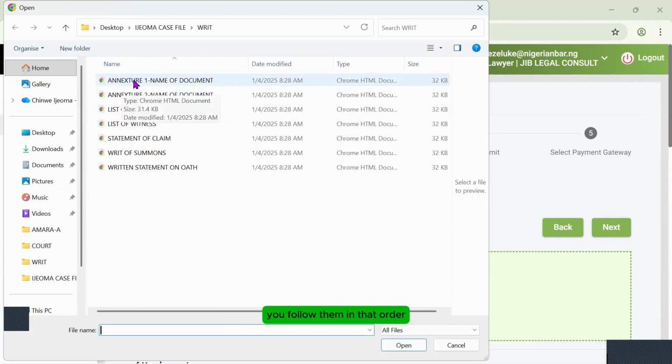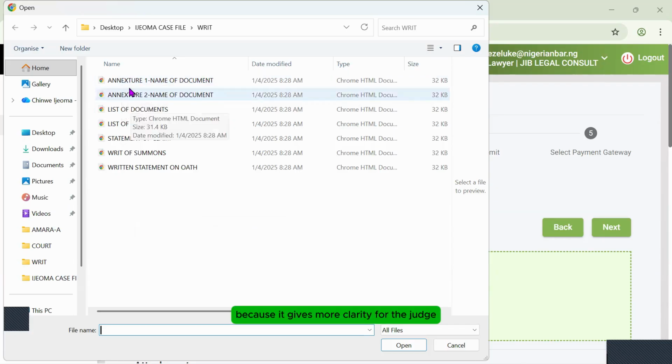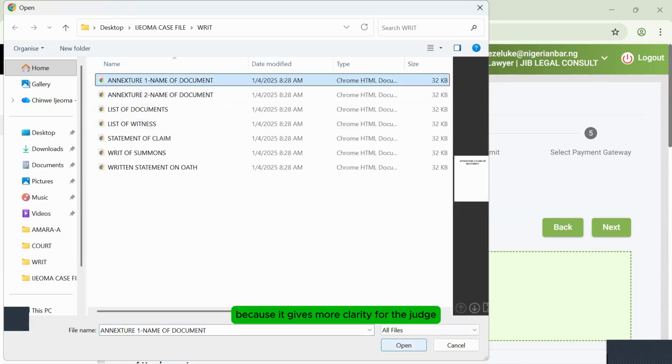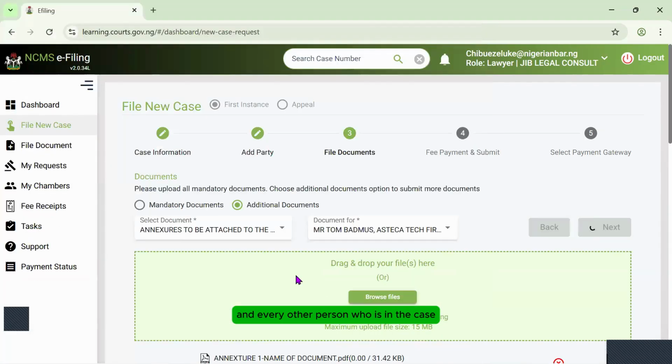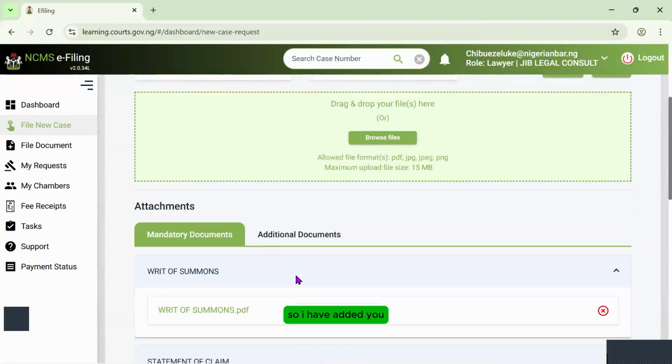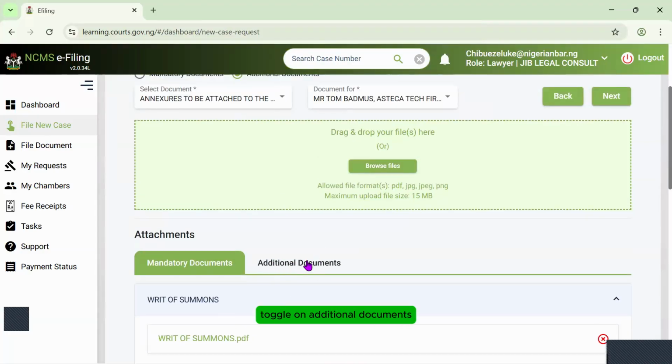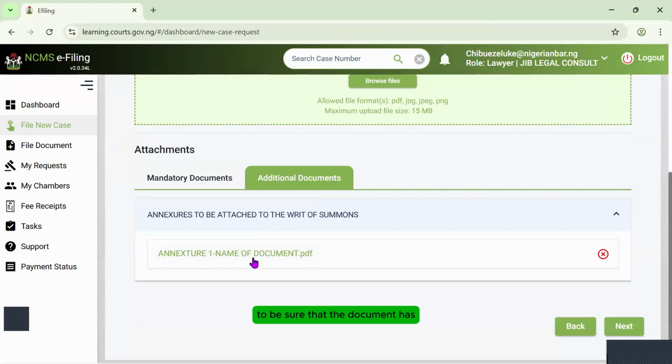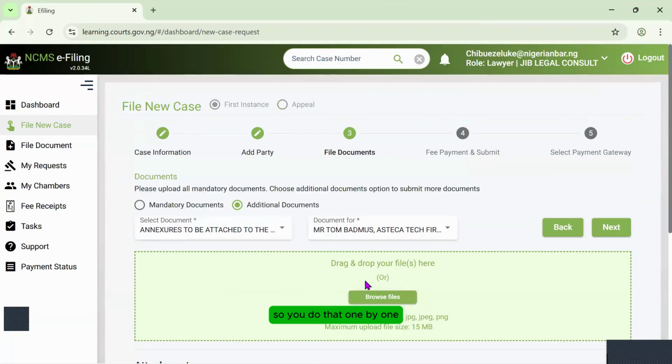So number one is the first document that you want to upload, called annexure 1. Please put the name of the document here, because it gives more clarity for the judge and every other person who is in the case. They know which document is which. I have added it; you toggle on additional documents to be sure that the document has been added. But if you are not sure, you can delete and upload it again. So you do that one by one.